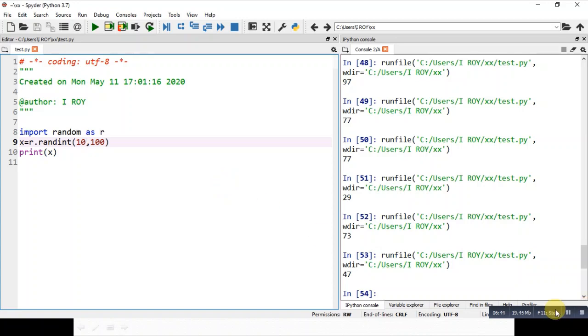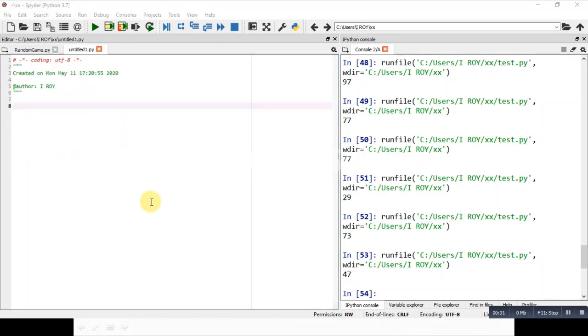Now let us write a game where we will be using this random number. Let us see the use of a random number.